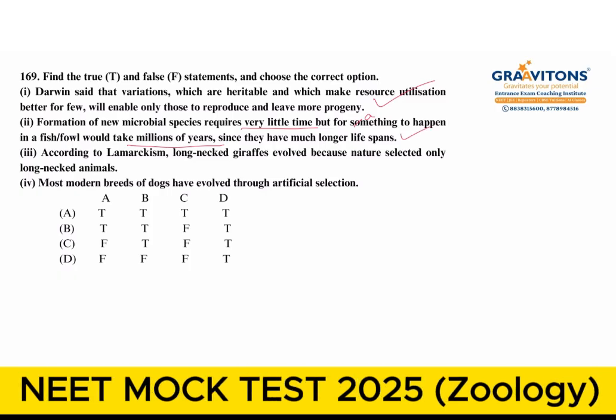Third statement, according to Lamarckism, long-necked giraffes evolved because nature selected only long-necked giraffes. It is not due to Lamarckism. So, it is not the correct one. So, this statement will be false. Last one, most modern breeds of dogs have evolved through artificial selection. This is correct. So, option should be true, true, false and true. Option B is the right answer.